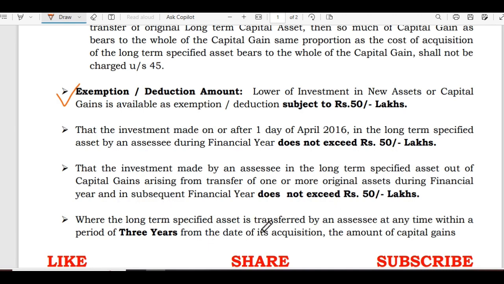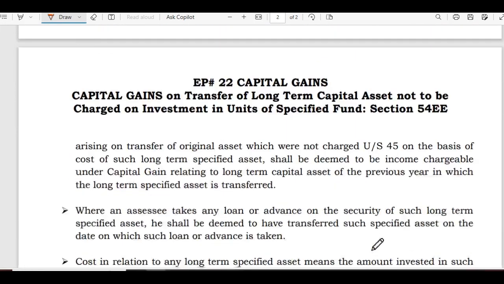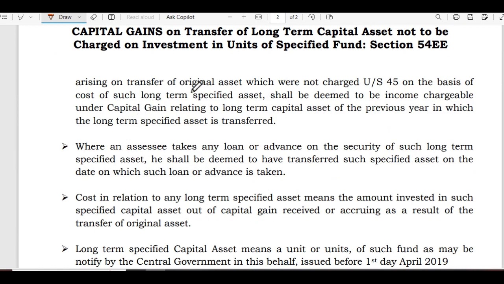Where the long-term specified asset is transferred by an assessee at any time within a period of 3 years from the date of its acquisition, the amount of capital gains arising on transfer of original assets which were not charged under section 45 on the basis of cost of such long-term specified asset shall be deemed to be income chargeable under the capital gains relating to long-term capital assets for the previous year in which long-term specified asset is transferred.